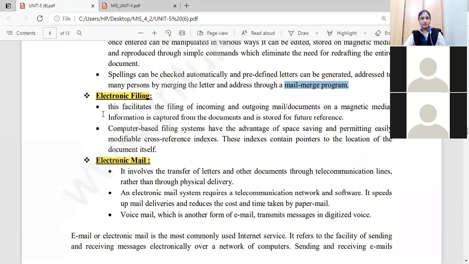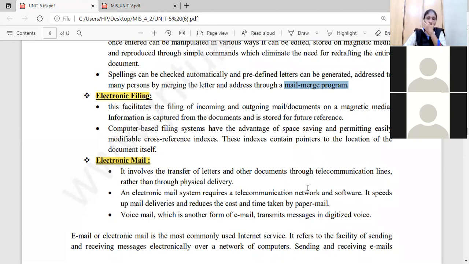That is the word processing. So next, electronic filing. This facilitates the filing of incoming and outgoing documents on a magnetic media. That means we are maintaining electronic documents, digital copies. It is going to facilitate how we are filing the incoming and outgoing documents. Previously we were maintaining hard copies of files.